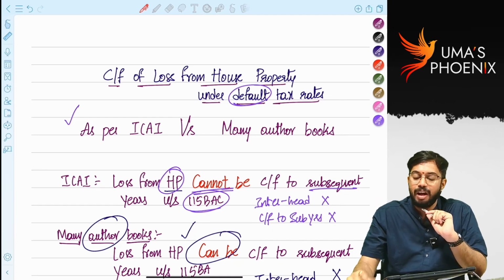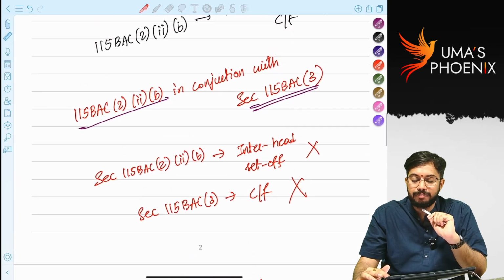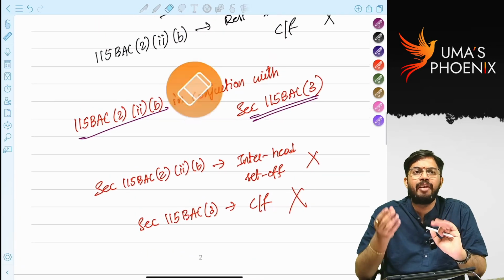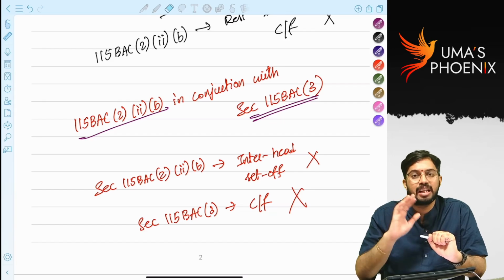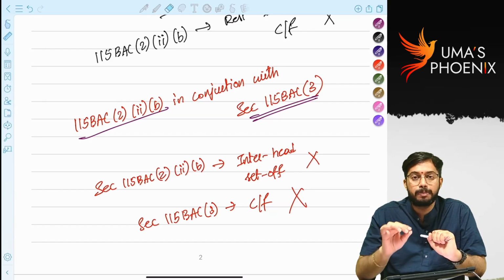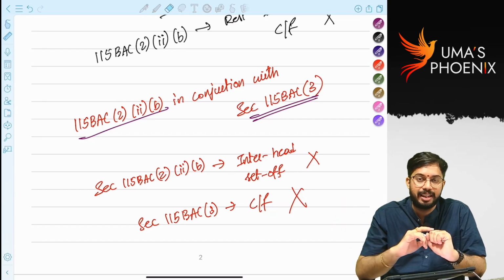Is it clear? I hope you would have understood this concept. In case you have any difficulty in reading the Act, please understand the conclusion. Loss from house property cannot be carried forward to subsequent years under default tax rates. Is it clear?